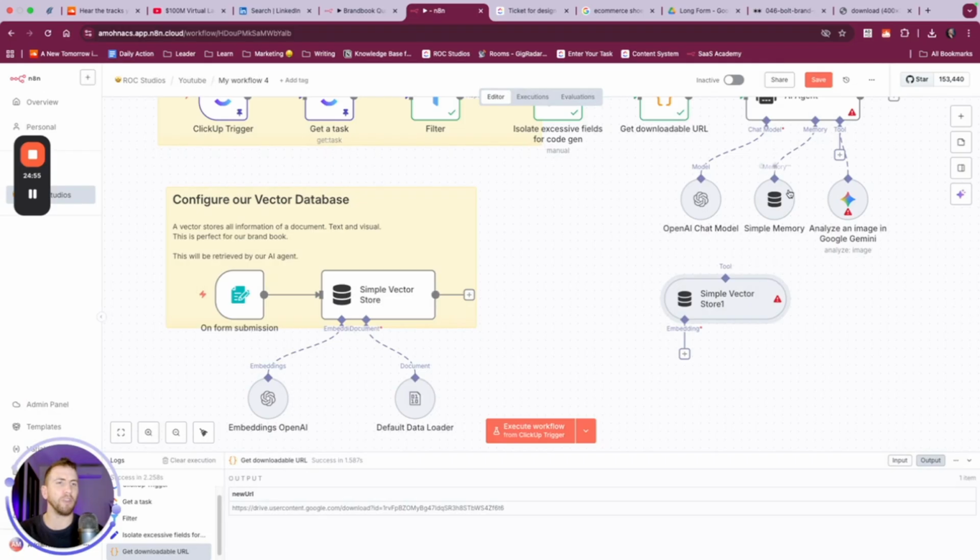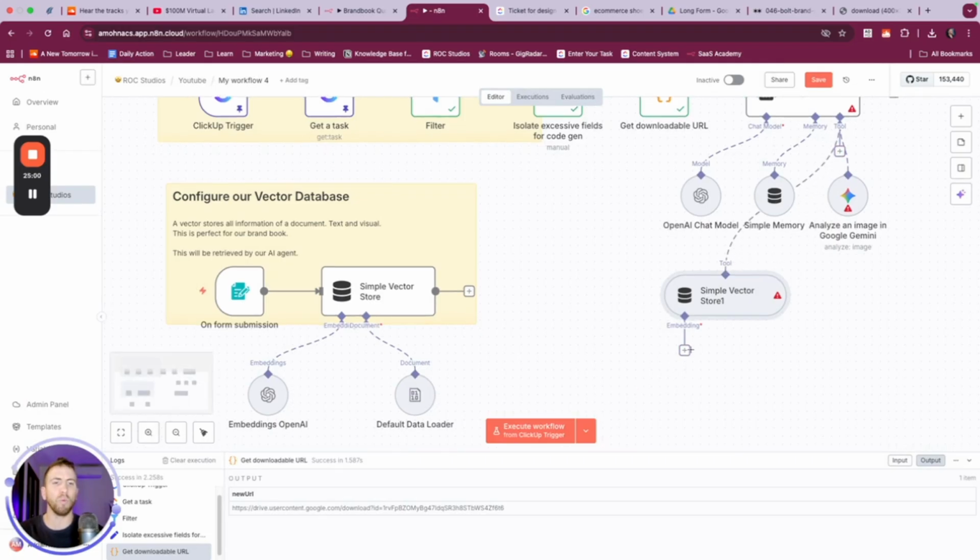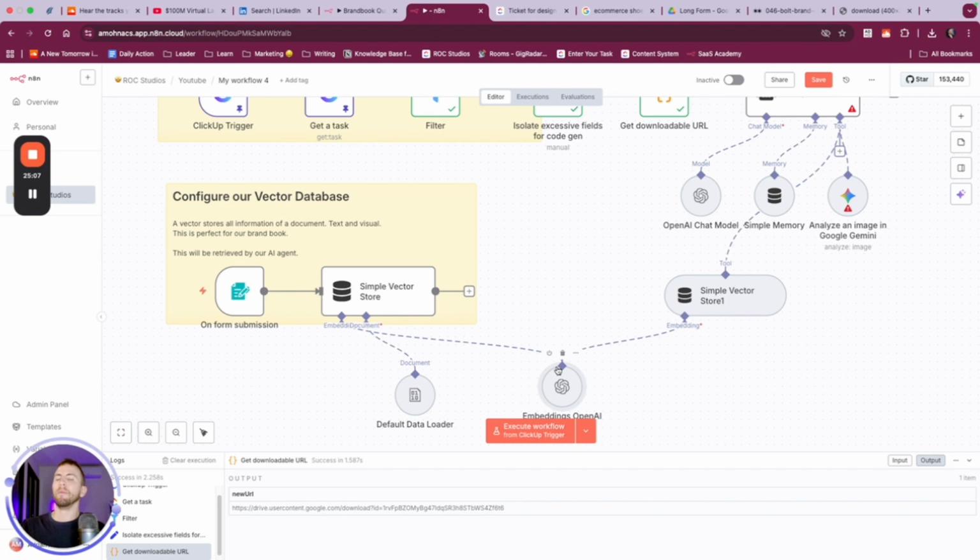We don't need to execute these steps, but we do need to connect to this tool. And because we want these two vector databases to work together, we want them to share embeddings. What it means when they share embeddings is that they are going to use the same way of interpreting data to work together. Because if we use one type of embeddings to save the database, the chunks of text and visual images are going to be stored in different locations than if we used different embeddings.